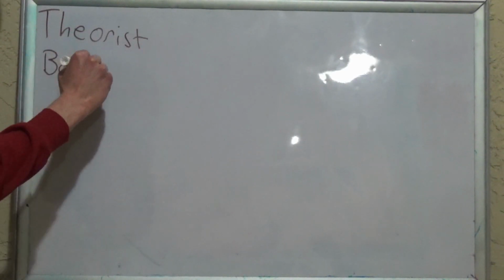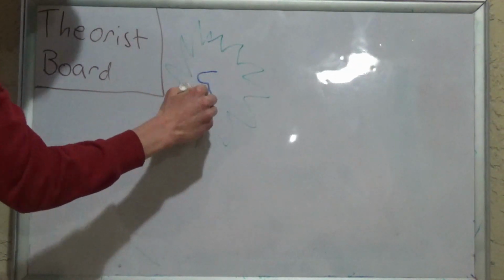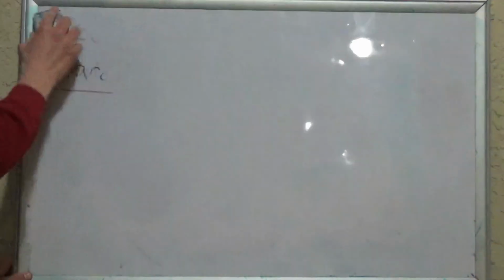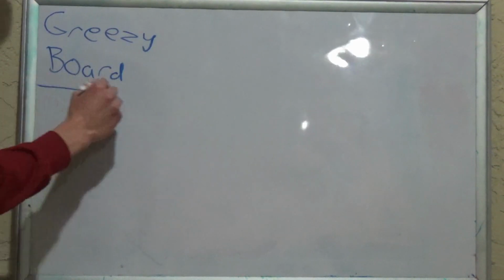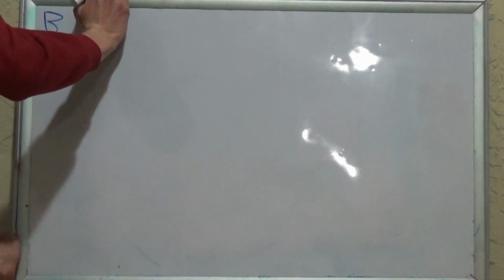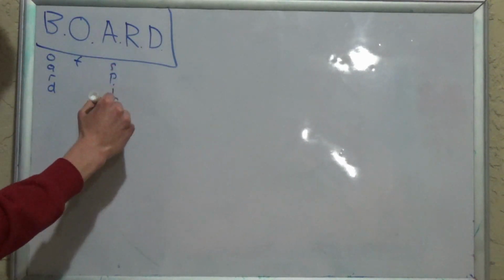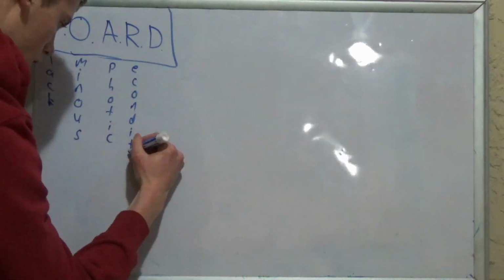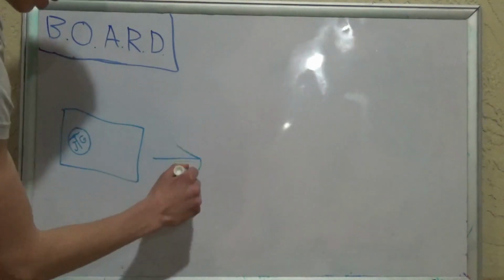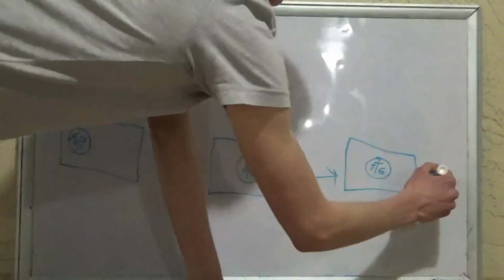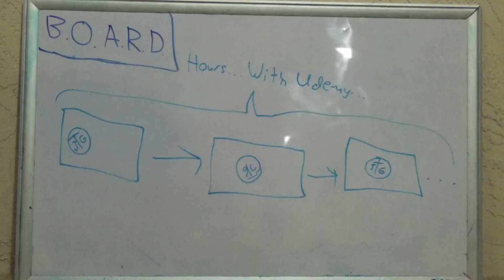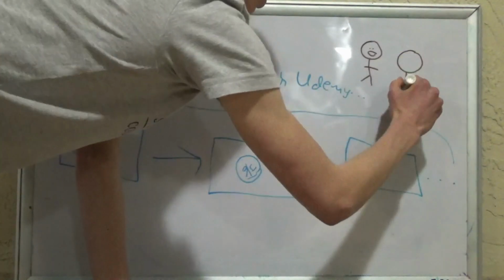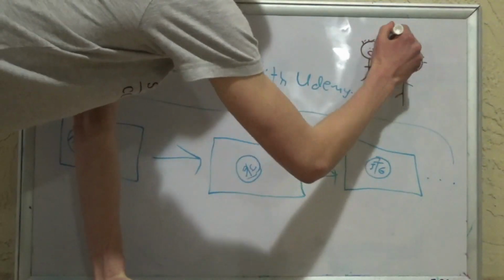Now let's try out something new and go over to the theorist board. Oh wait, can I call it that? You know, because MatPat's always saying theorist. Just to be safe, let's call it the Greezy board. No, that's dumb. How about we call it board for now? Board of Aspiring Rambunctious Demonstrations, or Black Ominous Aphotic Recondite Dusk. I'm using this because animations take forever even on my new editing software. Tip with Greezy: if you're going to make a video, make sure to hire a friend to do the animations for you, learned from experience.